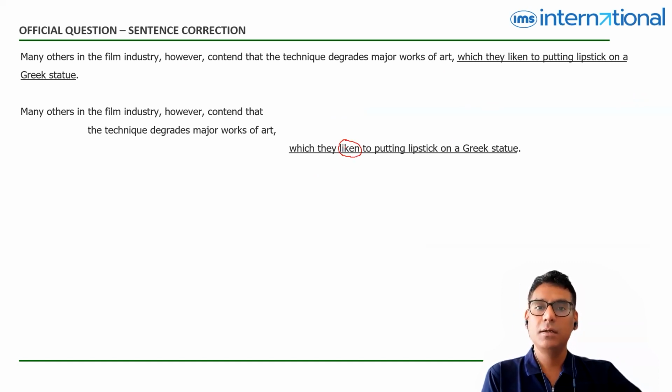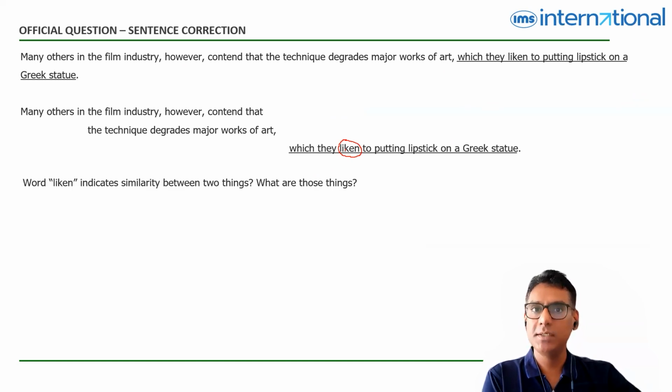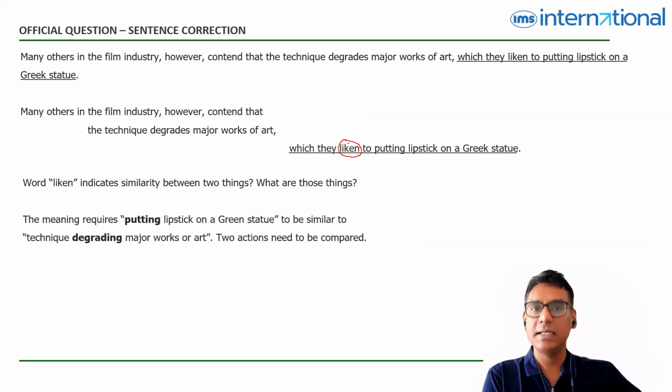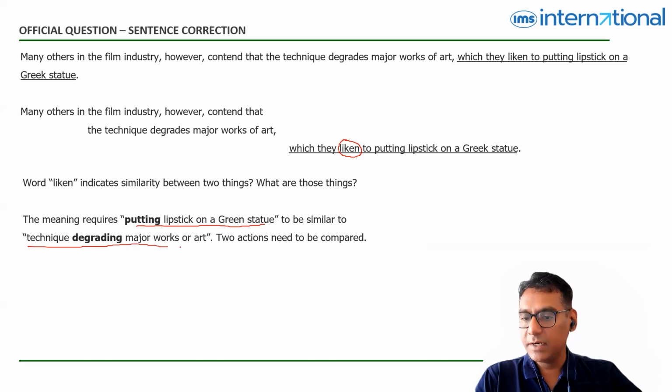What does that mean? Meaning is very essential to anything on sentence correction. Liken basically means that there are two things that are similar. It is basically saying X is like Y. So what is X and what is Y? What are those two things that we want to be similar? The meaning says that putting lipstick on a Greek statue is similar to the colorization technique degrading major works of art. Or we could also say putting lipstick on a Greek statue is similar to coloring black and white frames. That interpretation is also okay. It's basically the same thing, just that the words are different.